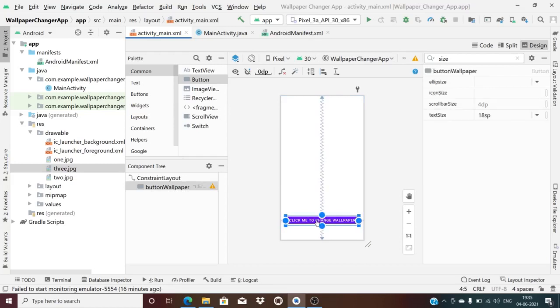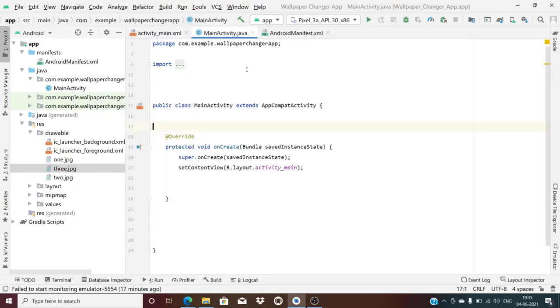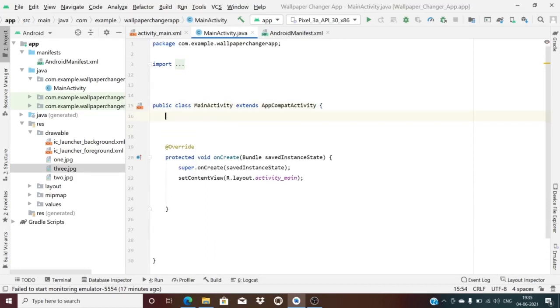Now you are with the design here. Now let me go to Java coding where the action can be programmed. I'm into the Java coding now. As you already know what is all required, first I want a button, isn't it? I just name it button wallpaper. And I have already told you what the three important things are that are required for us.